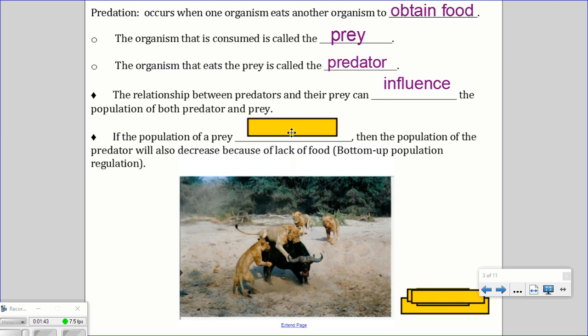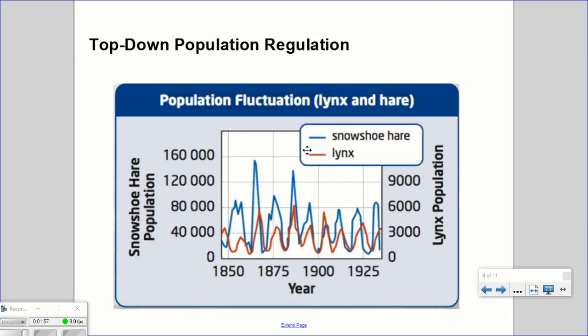If the population of a prey decreases, then the population of the predator will also decrease because of lack of food. This is referred to as bottom-up population regulation. With top-down population regulation, this is where you get fluctuations in population.